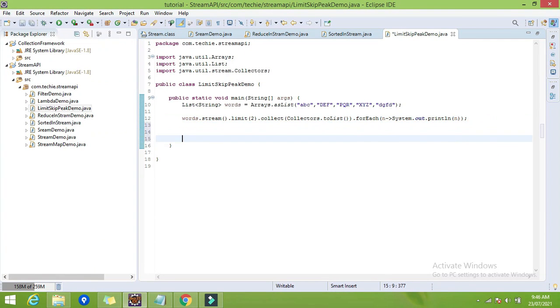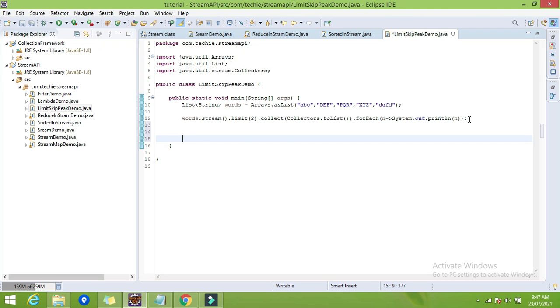You may have a requirement like I want to skip the first two elements, and I want to display the rest, excluding these two elements. That time we will require another function, skip. What is skip doing? Skip simply skips a number of elements. The skip function takes a parameter which is the number of elements, and it will skip that number of elements from the stream.